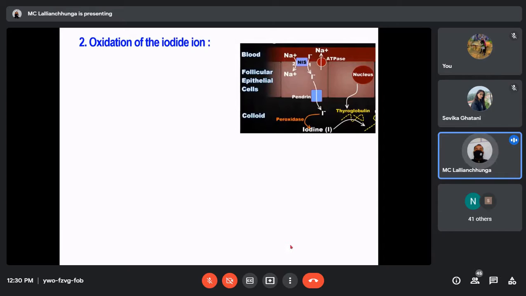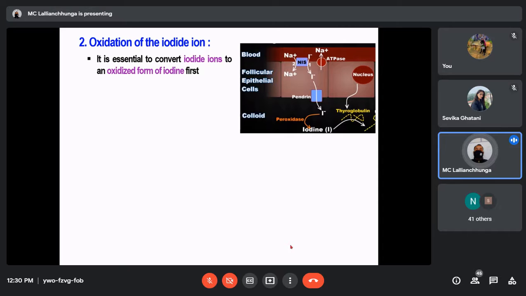The second point: oxidation of iodide ion. Iodide is reabsorbed from the bloodstream into the follicular cells by the symporter, as we have already discussed. But this iodide ion has to be oxidized. It has to be in the oxidized form of iodine for the formation of thyroid hormones.